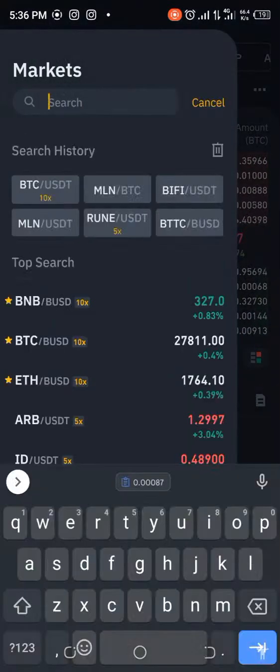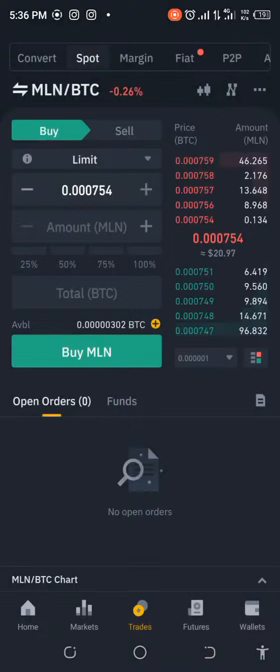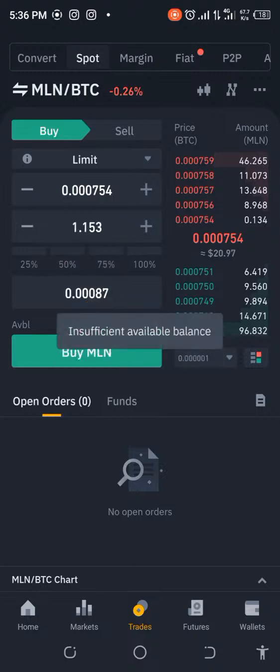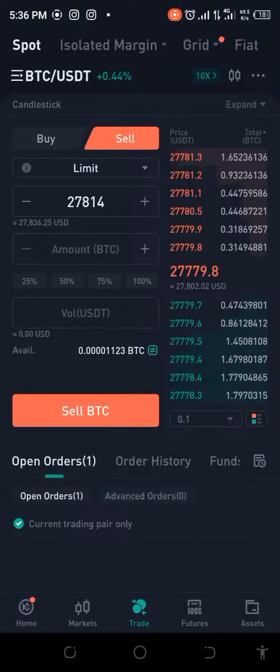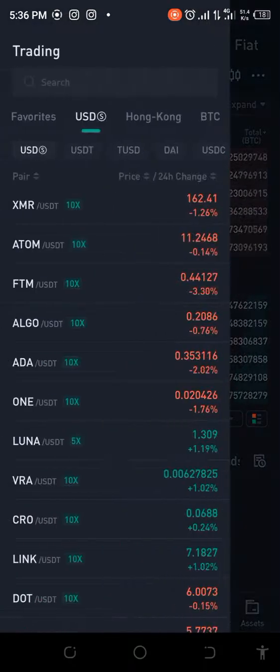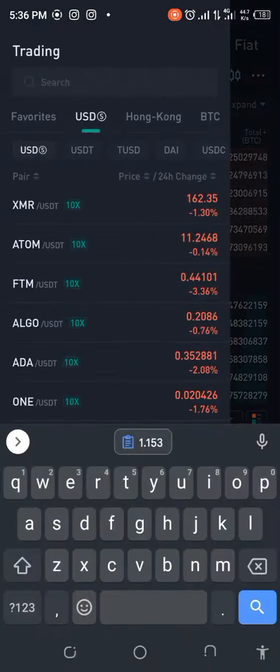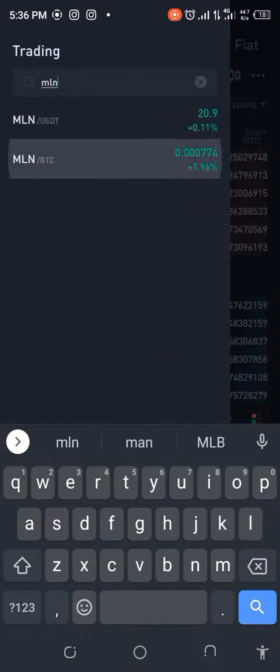Okay, so let's go ahead and do MLN BTC. All I have to do now is put in the BTC and buy that. So what I have is 1.153, which is good. Just copy that amount and go over to KuCoin immediately and check what it will be. Then we'll take off all the charges. I've initially checked out the withdrawal amount, which is about 20 cents. That's quite high, but it's ERC20, and I'm even surprised it's not that high for ERC20. That's the network fee. So let's go ahead, MLN, and pick that out and see.